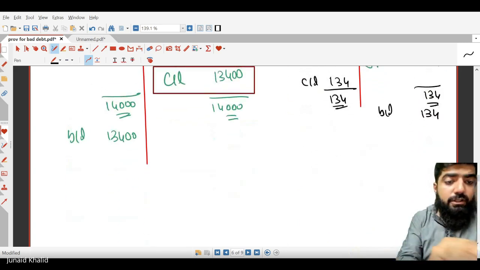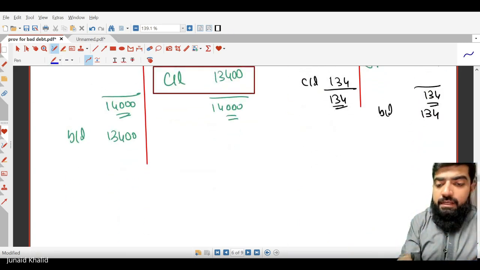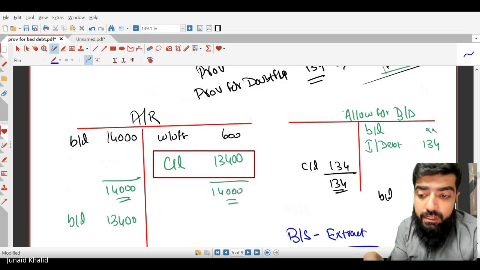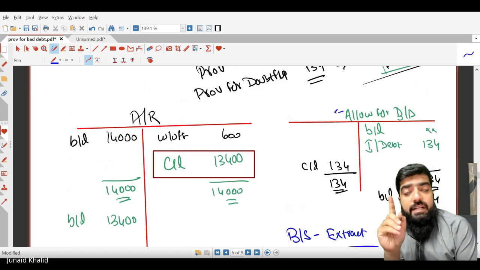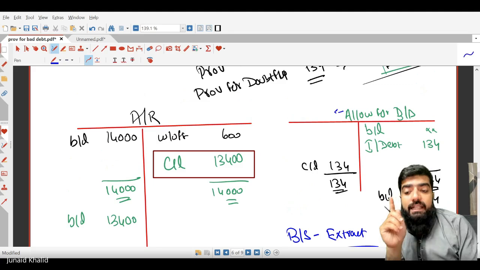One more extra thing that I would like to perform is to prepare the balance sheet extract. Will we write carried down or income statement there? No, because it's a contra asset account, so no income statement will appear in the revenues and expenses.